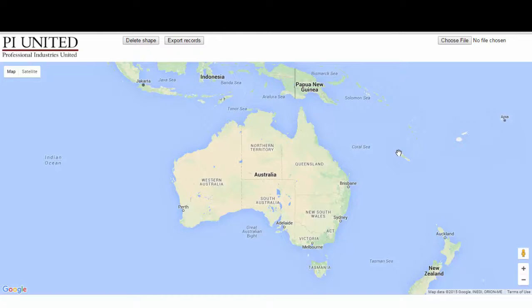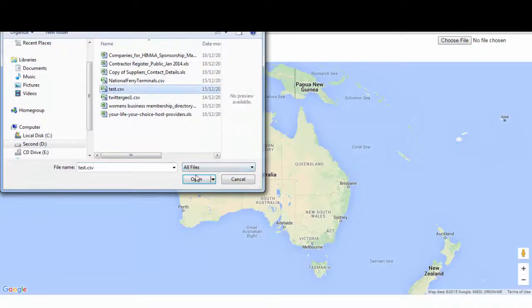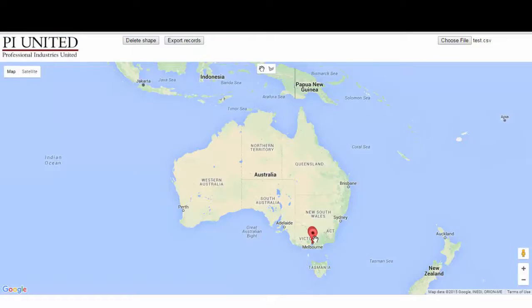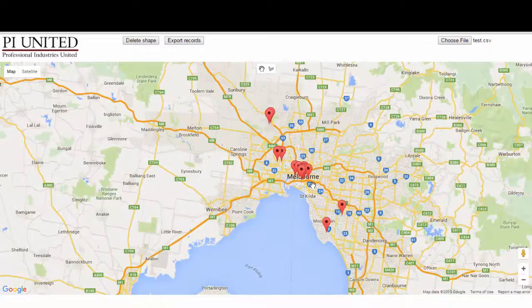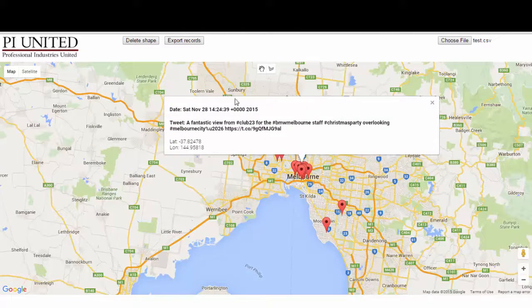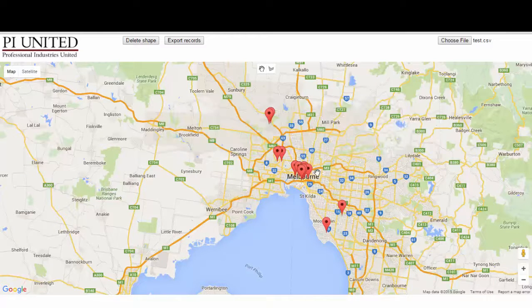So what this allows me to do is import Excel data, so any data from an Excel spreadsheet or CSV file, which is the actual format it uses, and displays that data on the map. So for an example, I'll grab a test file I've got here, and you'll notice it's populated wholly by markers. This test data is actual tweets from a subject. So I can click on one of the markers and it'll tell me the date and the tweet they made, longitude and latitude. And straight away you can see there's a big cluster of tweets coming from this individual.